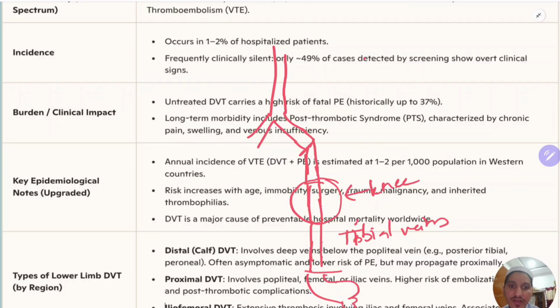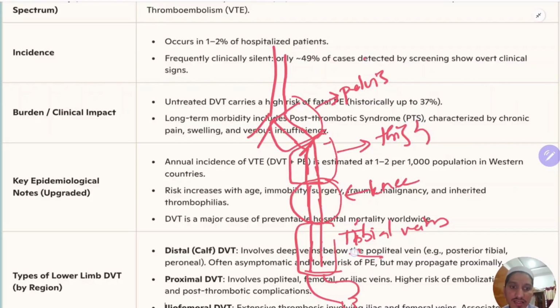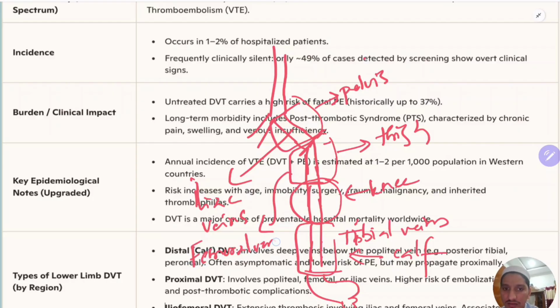So this is the pelvis, this is the thigh, this is the knee, and this is the calf. This is the iliac veins, this one is the femoral veins, this one is the popliteal vein, and this is tibial.